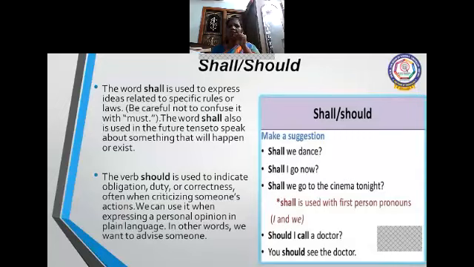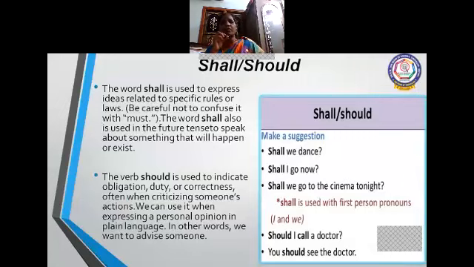The word shall is used to express ideas related to specific rules or laws. Be careful not to confuse it with must. So you must not confuse shall and must. The same shall is used in the future tense for the first person, I and we. When you're talking about rules and laws, you use shall, and you must not confuse it with must. Must is another one we'll see later.